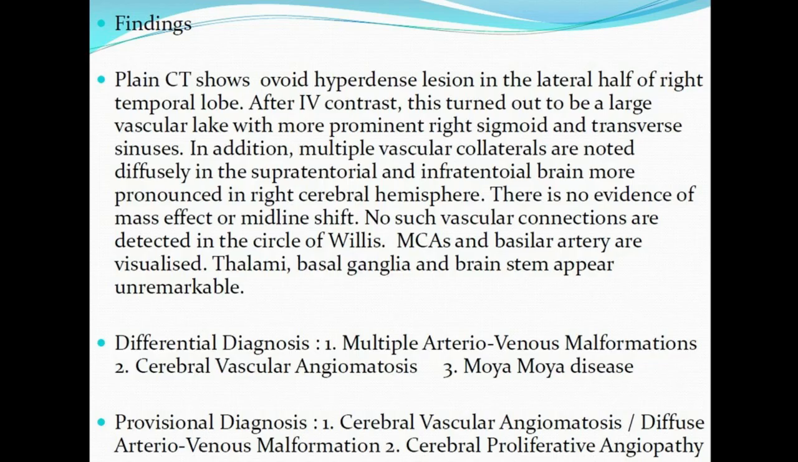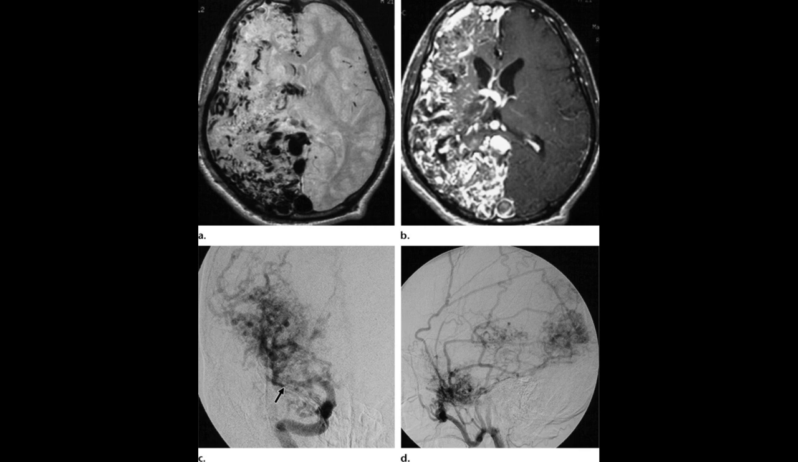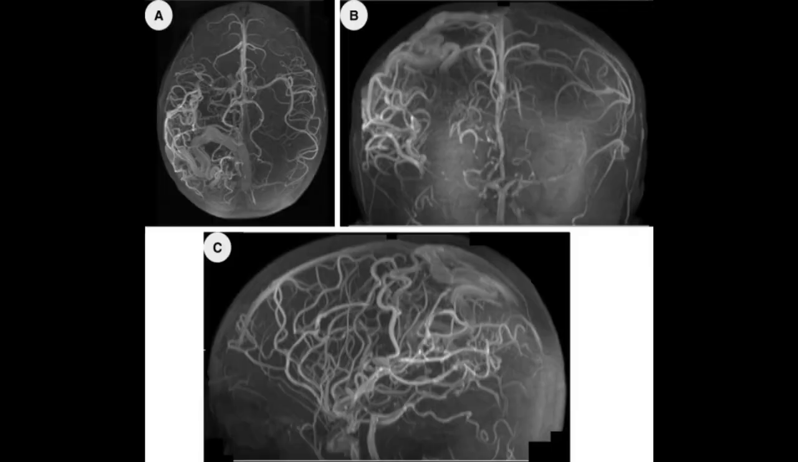The differential diagnoses are: 1. Multiple arteriovenous malformations. 2. Cerebral vascular angiomatosis, and rarely Moyamoya disease. The patient underwent MRI brain and DSA, and the findings remained the same as already described. No therapeutic intervention was done at that time.